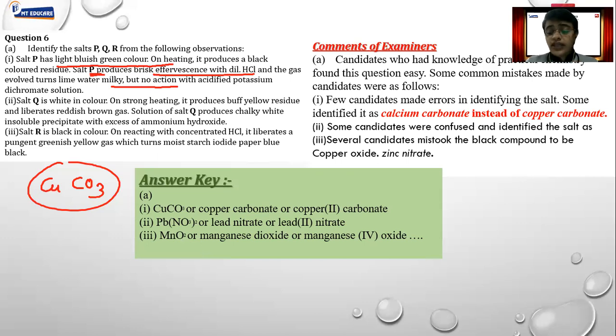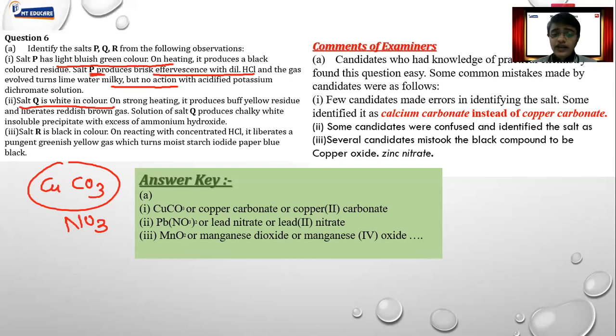Nitrogen dioxide will form, like CO2 is always formed from carbonate. Exactly in the same way, nitrogen dioxide is always formed from nitrate. So one thing is very clear, we got nitrate. Okay, now let us read the question again. They are saying salt Q is white in color. The substance is white in color. Now calcium compounds are white in color. Lead compounds are also white in color.